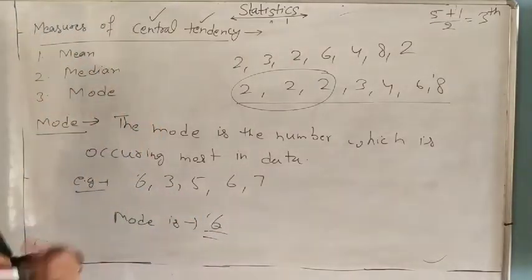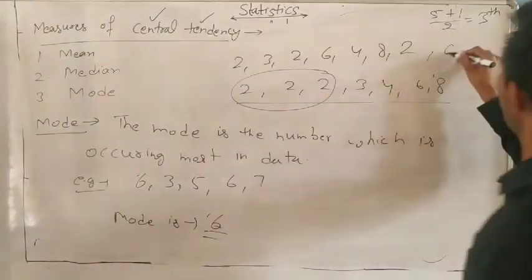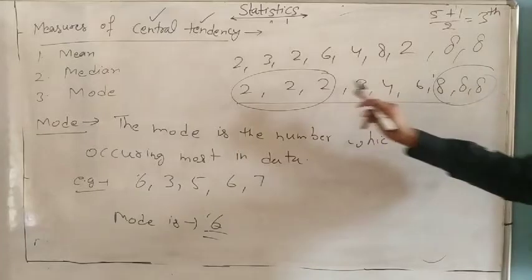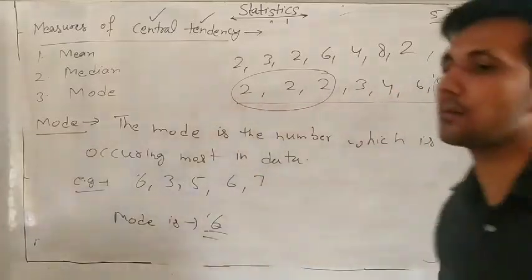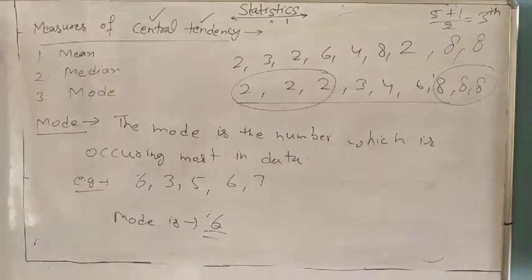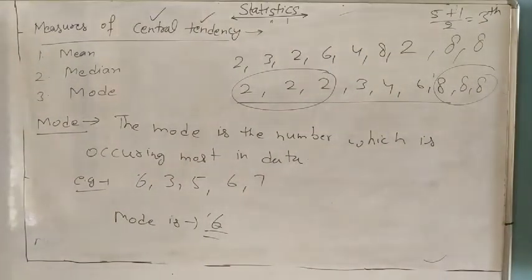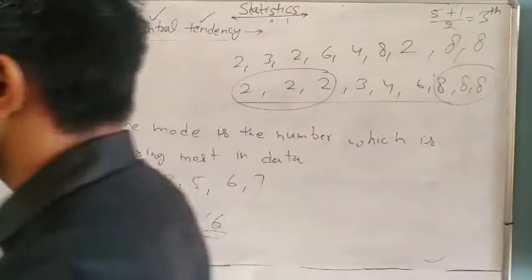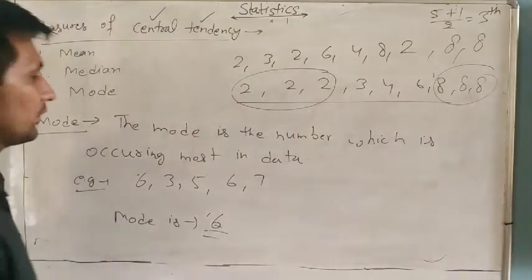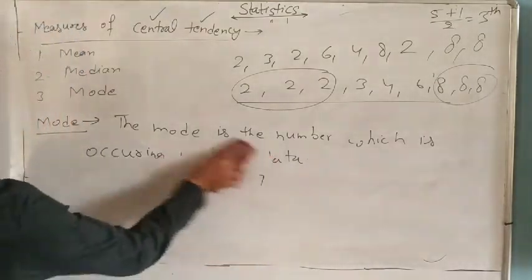Understand it? Suppose in some case 8 is also given, and 8 is also 3 times. So what is the mode? 2 and 8 both are modes. Understand it? Only these three formulas are used to find the central tendency: mean, median and mode. Mean is the sum of all observations divided by the number of observations. So remember only these three formulas. Understand it?